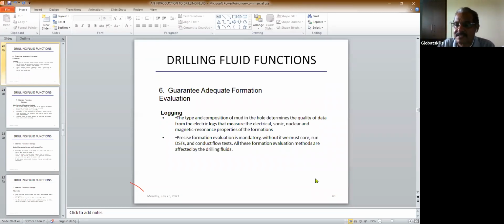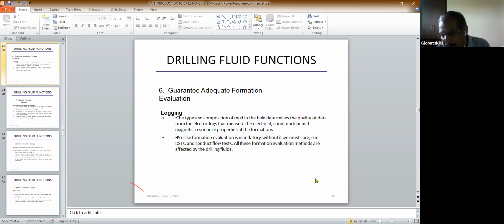So here, in the logging process, they lower a device and create a sound. That sound travels to the formation, gets reflected, and comes to the surface. Then you measure the sound traveling and coming back, at what time. You get sound from different sources, and oil is less dense than water, and water is less dense than the formation stones and cuttings.